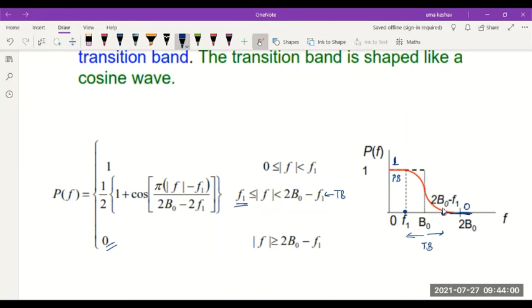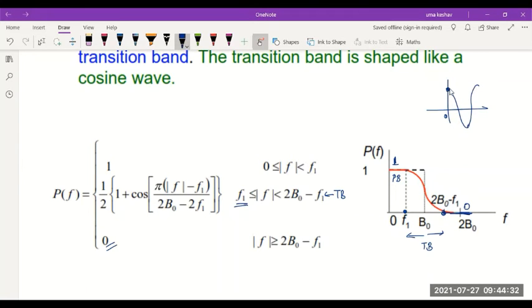And in the transition band, you see, it is defined with a cosine. As you can see, 1 plus cos pi of f minus f1 divided by 2b0 minus 2f1. This uses a cosine pulse shape in the transition band. So you see, cosine, you remember how a cosine is represented? Maximum at 0, it reduces and it reaches the minimum.